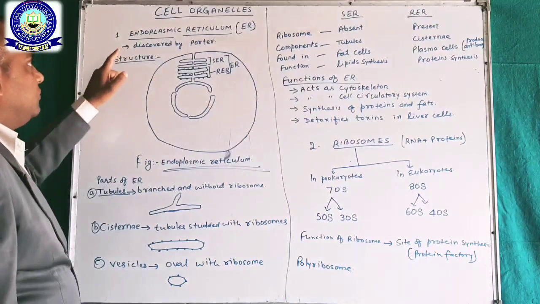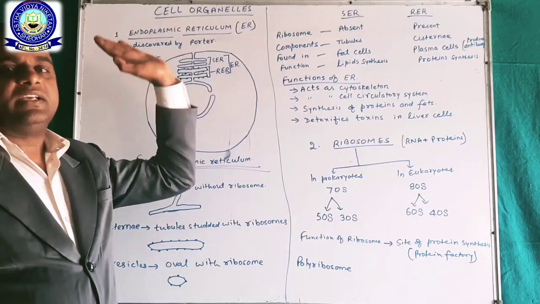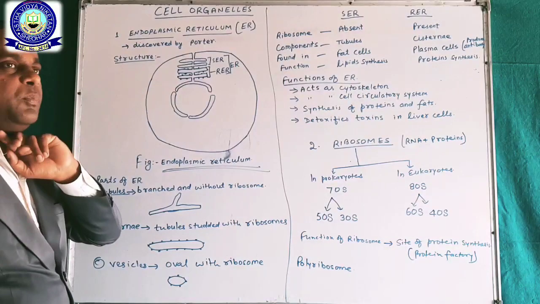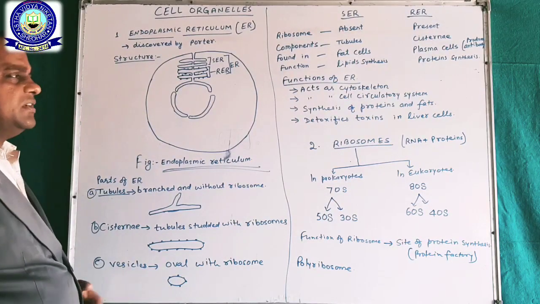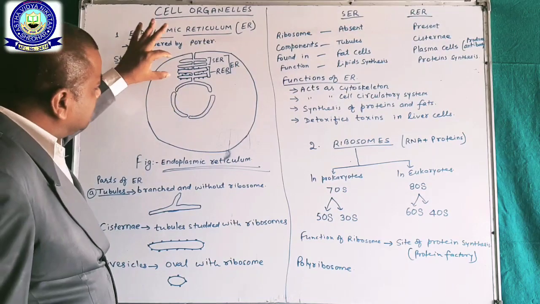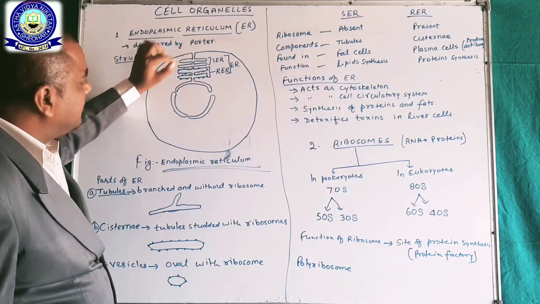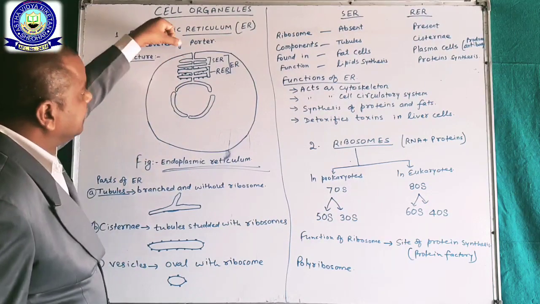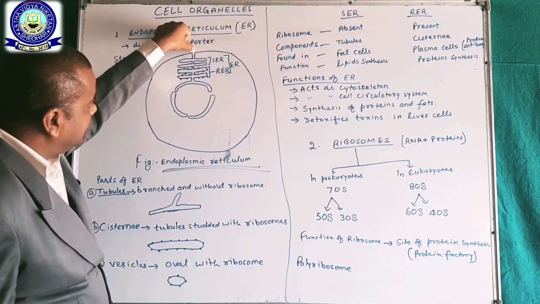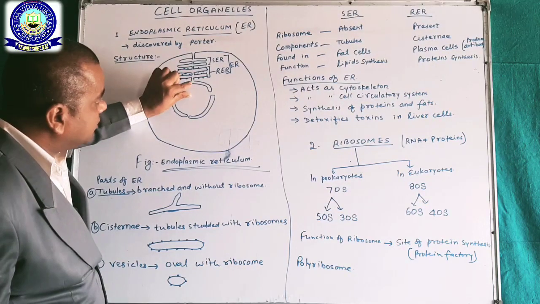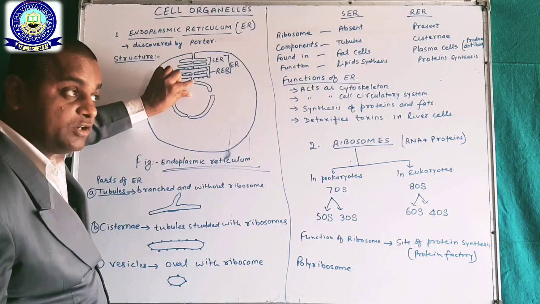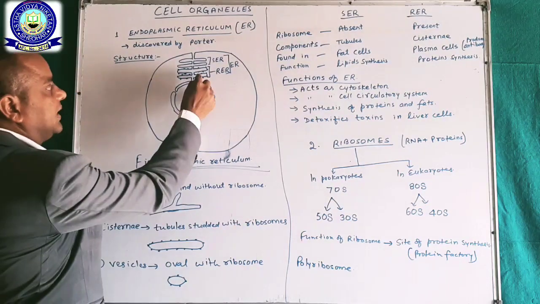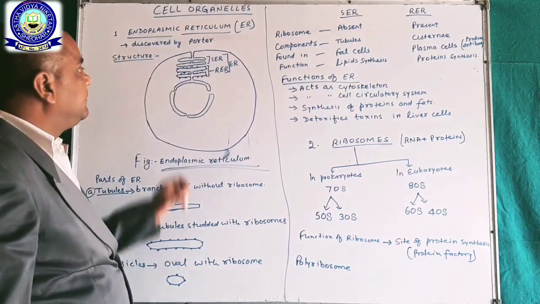First of all, we take endoplasmic reticulum. In short, it is written as ER. It is discovered by Porter. Structure: see, there is a structure that is found between nucleus and plasma membrane. Here you see there is some site is open. Here it is joined with the nuclear membrane, the outer nuclear membrane. So this portion is called cisternae.